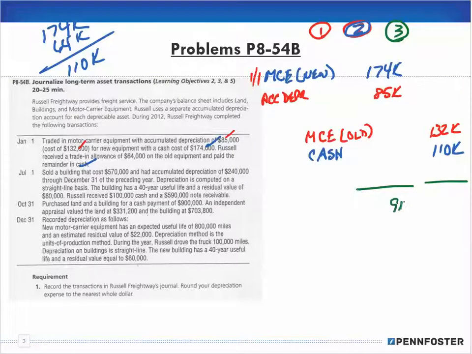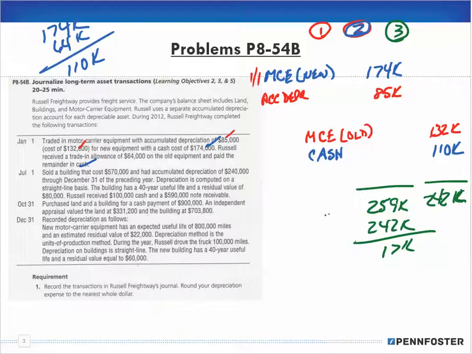My debits are 259,000, and my credits are 242,000. The difference between the two is $17,000.